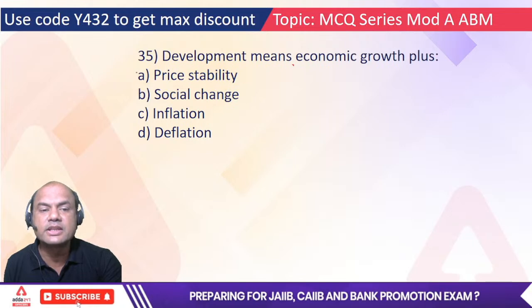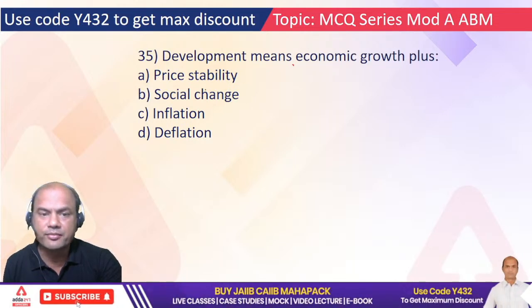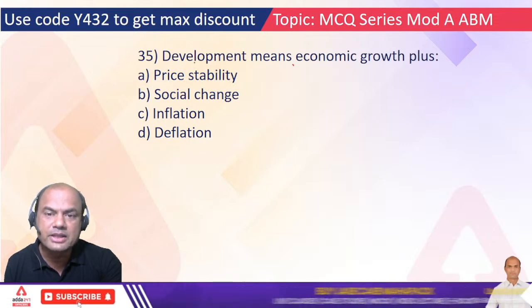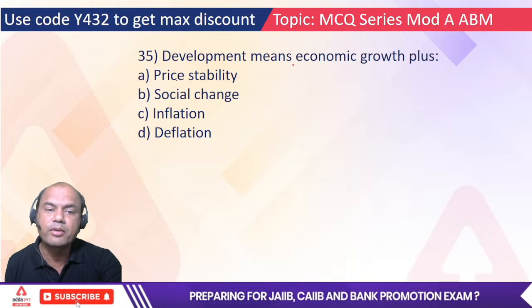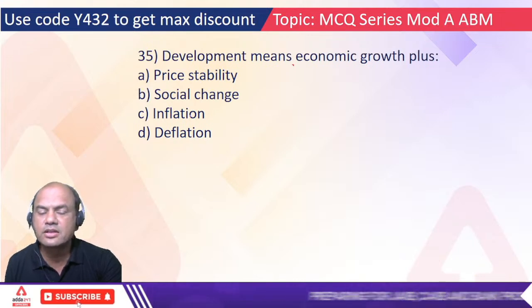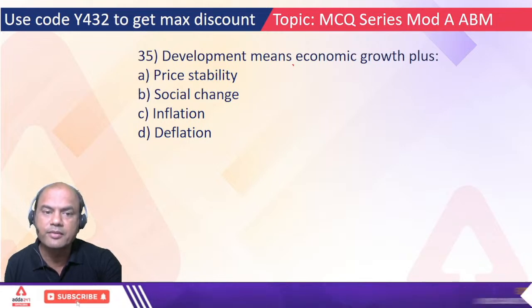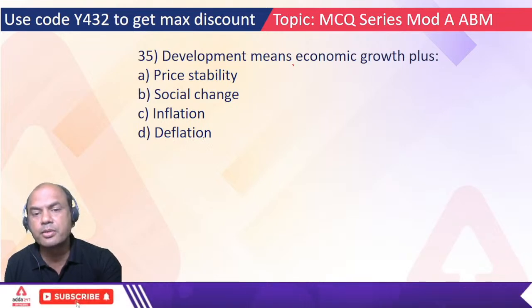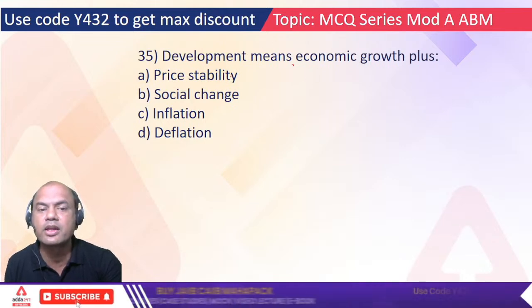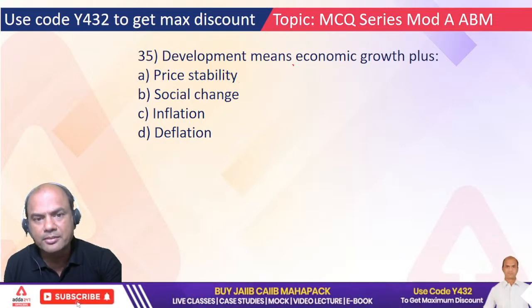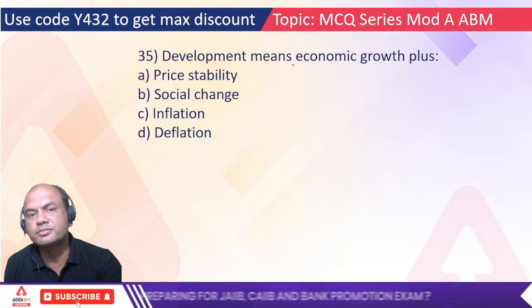So which among these is the correct answer? The correct answer over here, remember, development equals growth plus. Inflation is a separate part of economics, price stability is also an economic part, deflation is also an economic part. Which is not the economic part over here, because economic growth is already given. See here, price stability, inflation, deflation, these are already covered in economic growth, right?